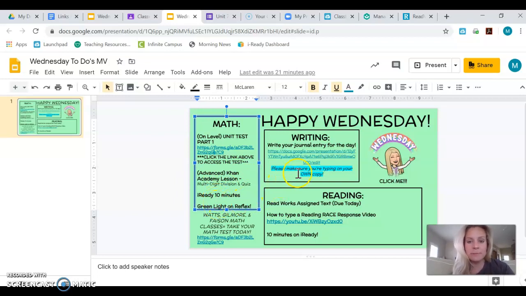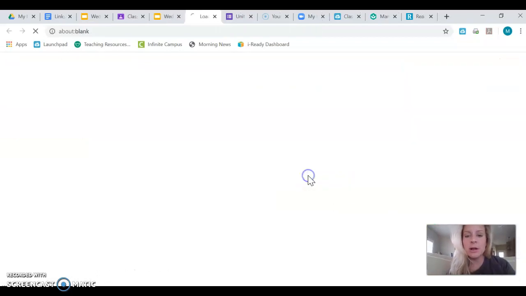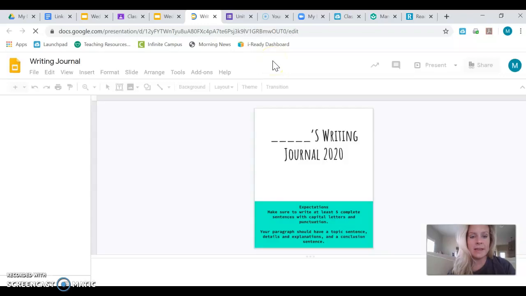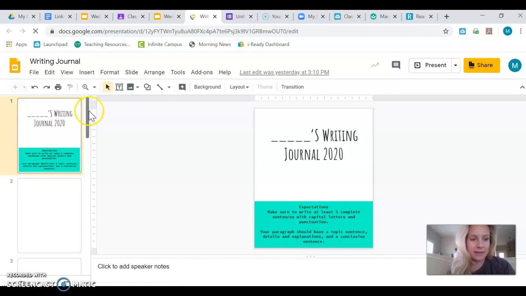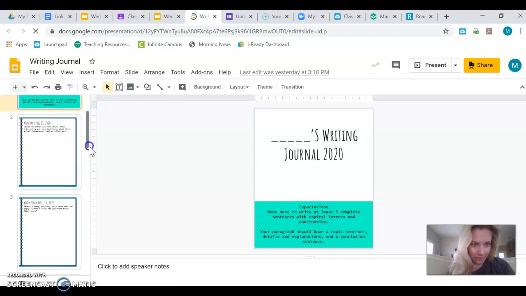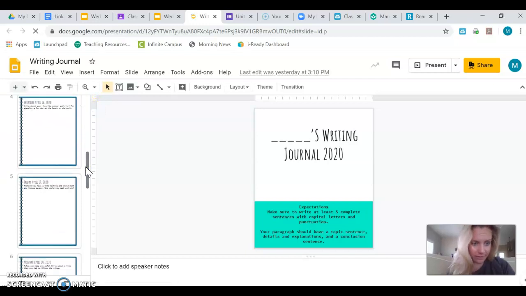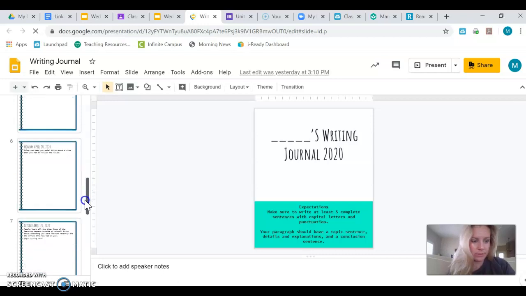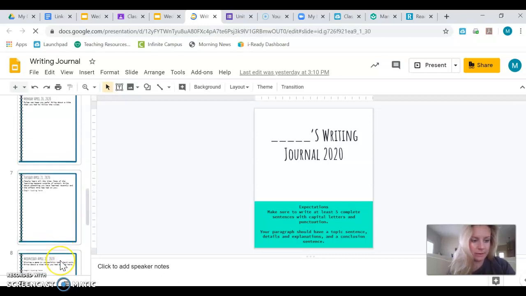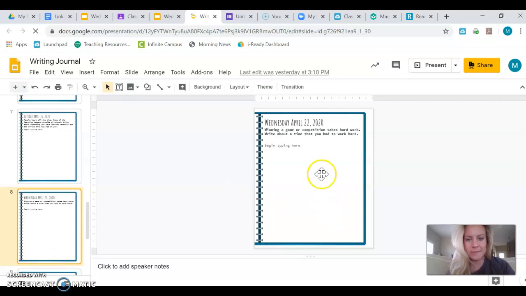Then every student for writing today needs to go to their writing journal. Again, this link takes you to it every day, and make sure you're typing in your own copy, your personal copy, and you guys will be doing the prompt for Wednesday, April 22nd. See, I know my dates. So I would scroll down in my writing journal, and I will go to Wednesday, April 22nd. Winning a gamer competition takes hard work. Write about a time that you had to work hard. Okay? That's your writing prompt.